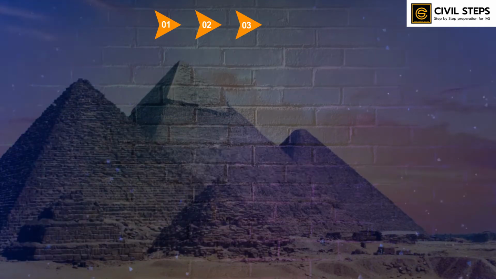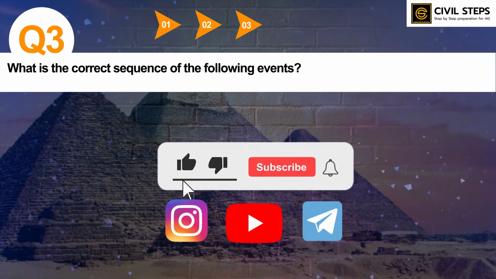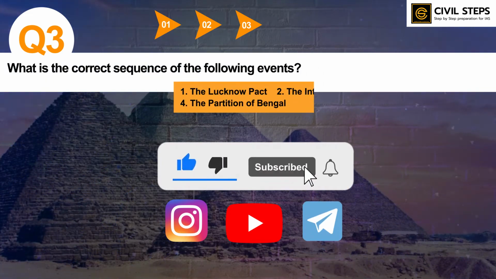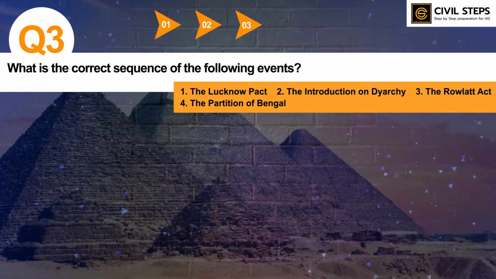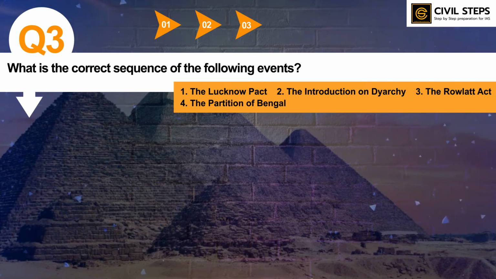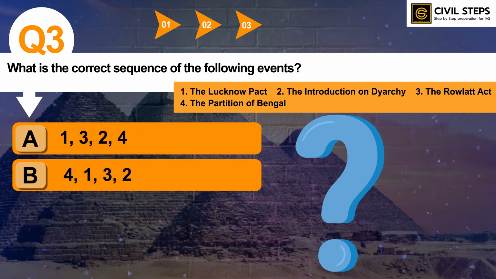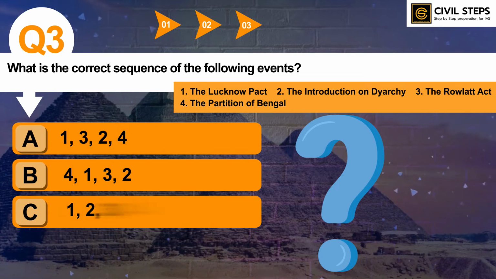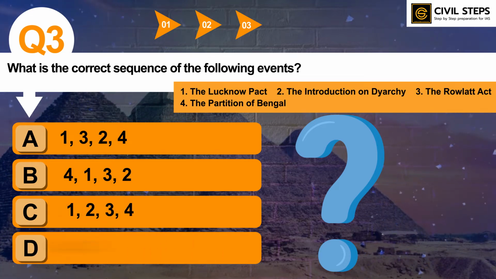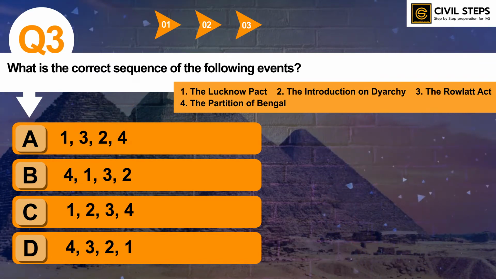Now let us discuss question number three. What is the correct sequence of the following events? First, the Lucknow Pact. Second, the introduction of diarchy. Third, the Rowlatt Act. Fourth, the partition of Bengal. Codes are given below. Option A, 1324; option B, 4132; option C, 1234; option D, 4321. You can write down your answer in the comment section. So the answer of this question is option B, 4132.